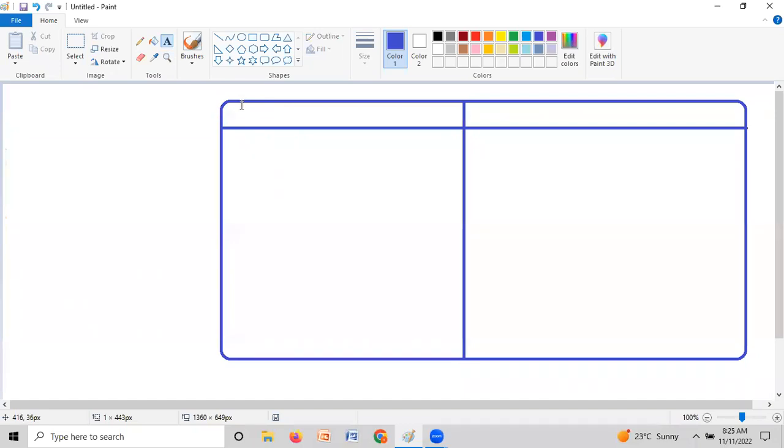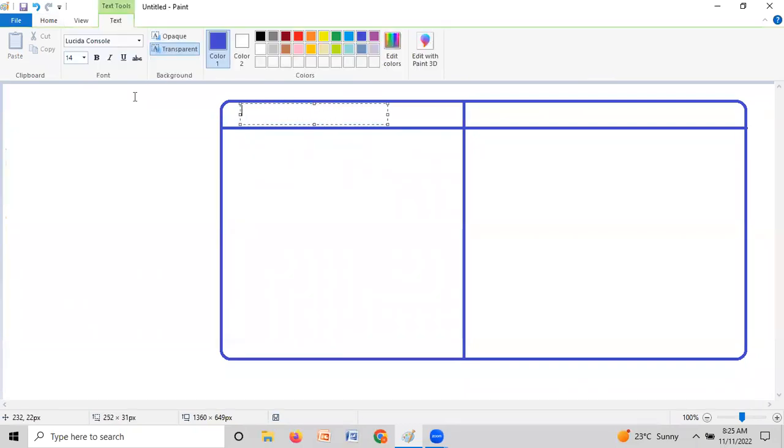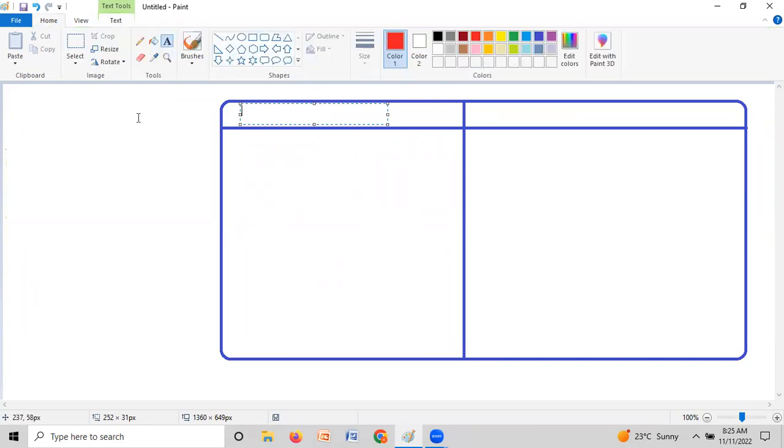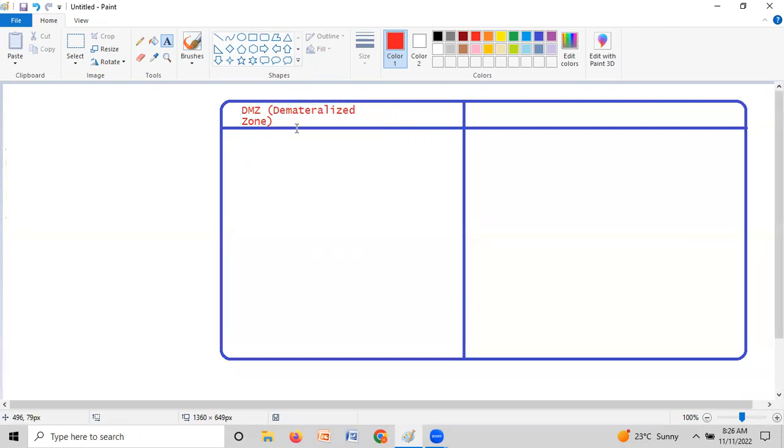At the organization level, we can call it DMZ, the demilitarized zone. So DMZ stands for demilitarized zone, and this is called the public network, guys.